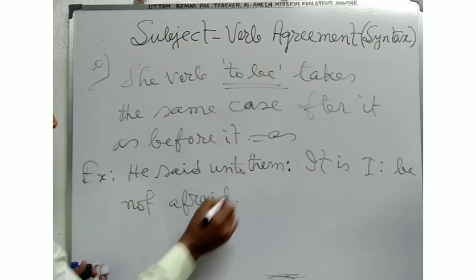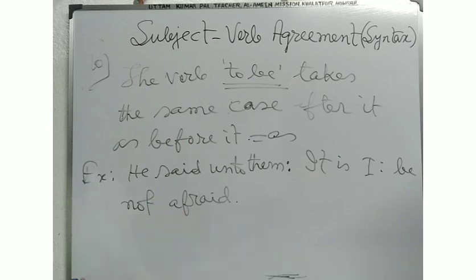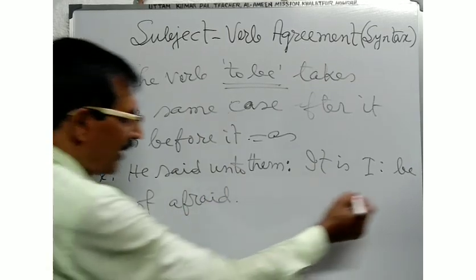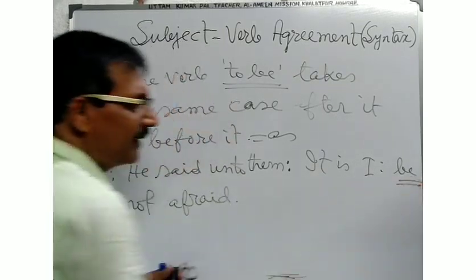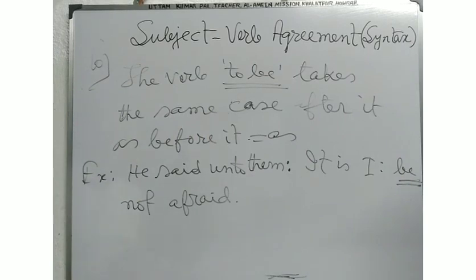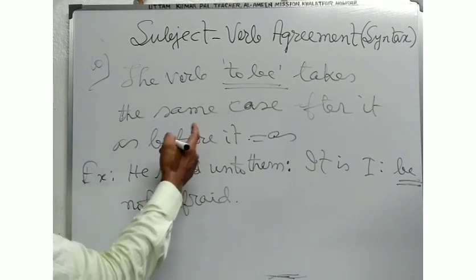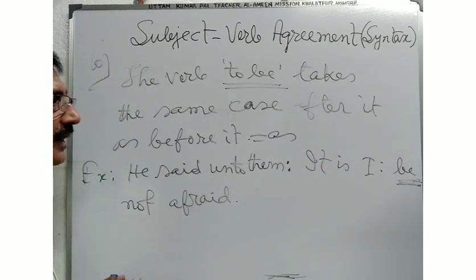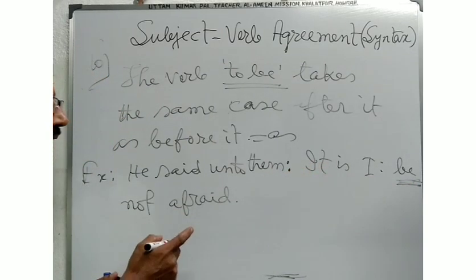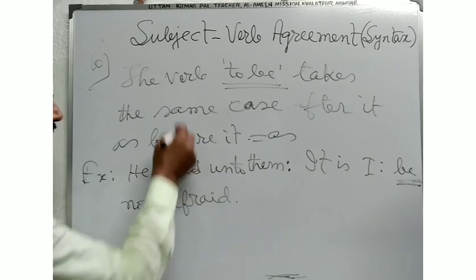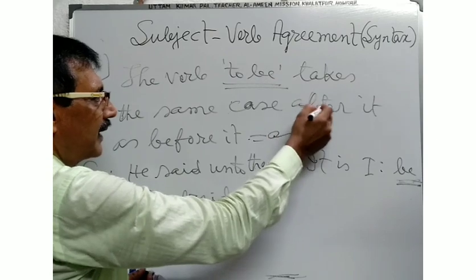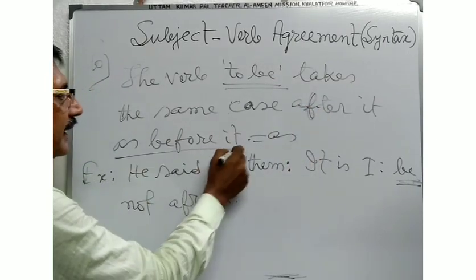From the Bible, I have taken the example. He said unto them, it is I, be not afraid. Now see, this is the point of discussion: the verb to be takes the same case after it as before it.